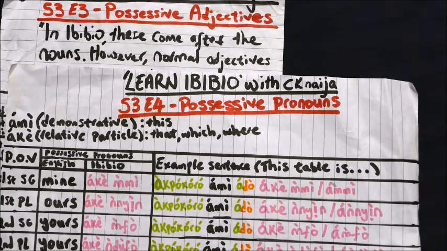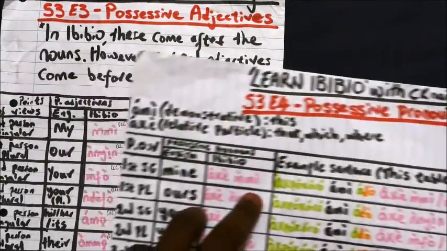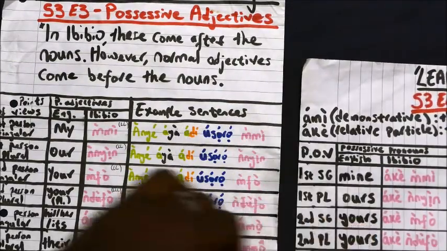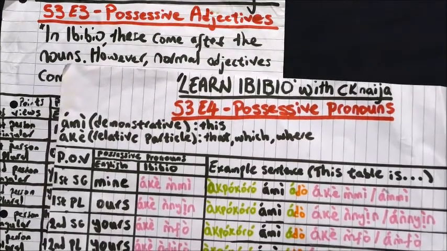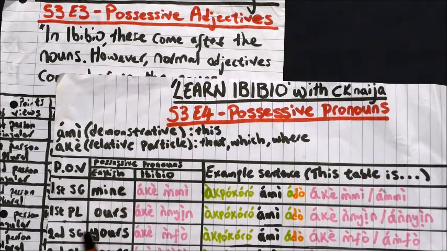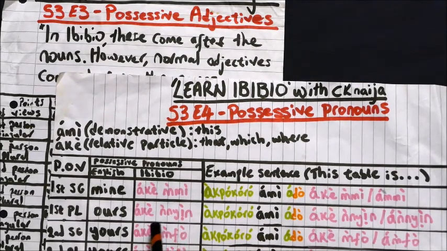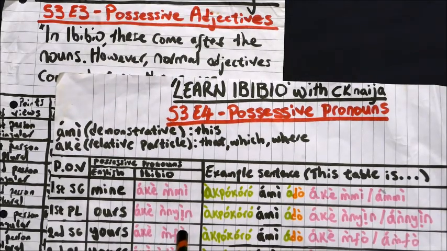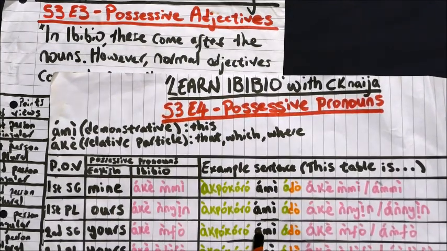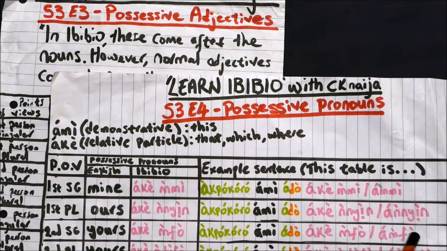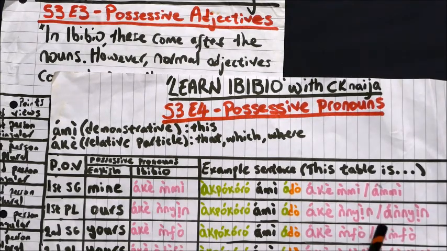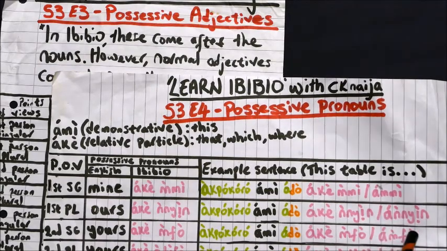Moving on to the second person singular. Now again, if we go back to the possessive adjective, you see that the word is mfo. If we come back here to the second person singular, we see that word reappears here. That which is yours, singular. So abokoromi ado ake mfo, or abokoromi ado amfo. High tone, low tone, amfo.